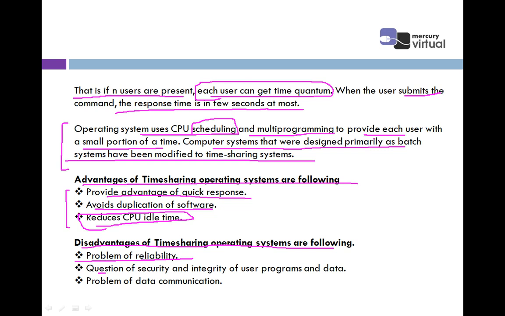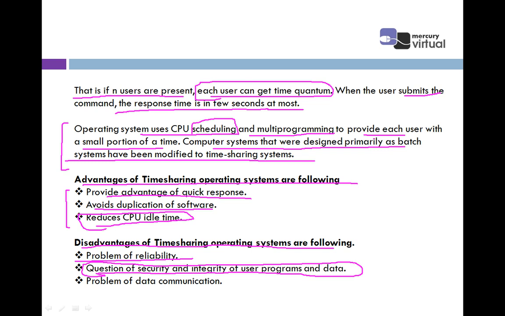Then the next point is the question of security and integrity. This is the main point. It means security is very low in a time sharing operating system. If I'm sharing something with you, and there is a third party in between that hacks my data, then my data is lost. So this is the insecurity, or lesser security, available in the time sharing operating system, and it is one of the main limitations of the time sharing operating system.